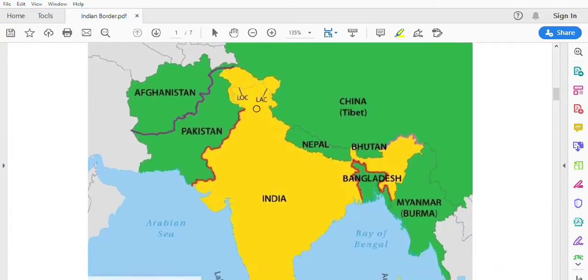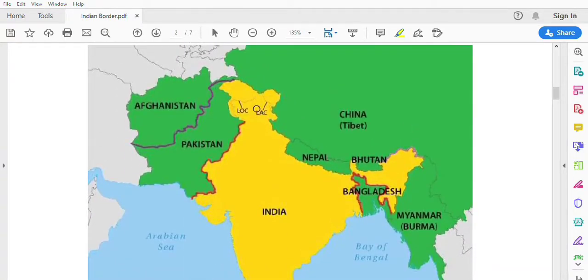That is the difference between maritime borders and land borders. As we observe these borders, see here: Afghanistan, Pakistan, China, Nepal, Bhutan, Bangladesh, Myanmar. These are all connected through land to India. That is why these are all known as land borders.